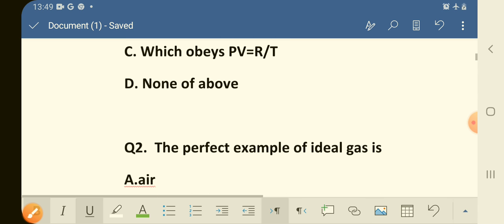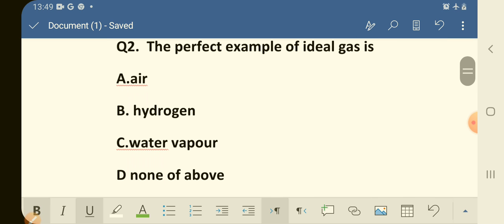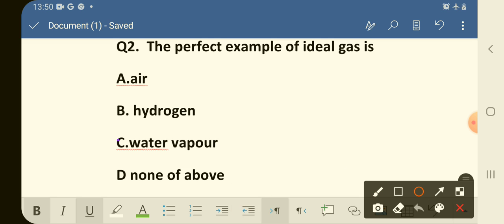Next question is, question number 2, the perfect example of the ideal gas is option A, air, option B, hydrogen, option C, water vapor, option D, none of above. Which is the correct option here? The correct option is C. That is the water vapor. This is the correct option.